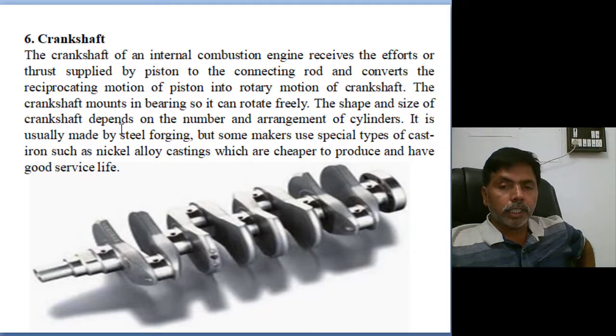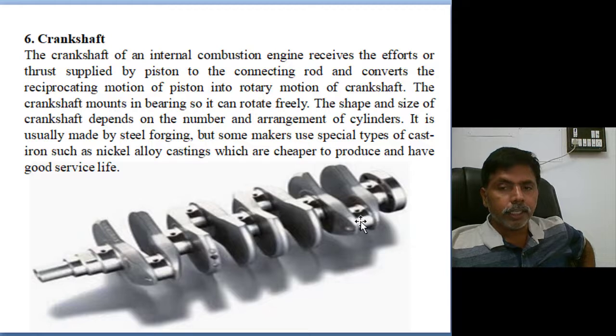The crankshaft is mounted on bearings for free rotation. The shape and size of the crankshaft mainly depend upon the number of cylinders. If four cylinders, one, two, three, four, this is a four-cylinder engine crankshaft. This is the one connection.